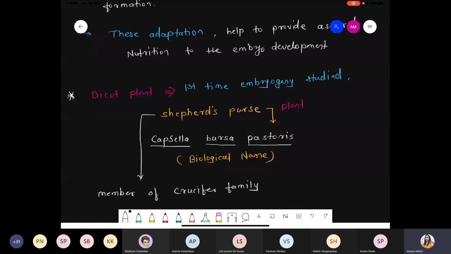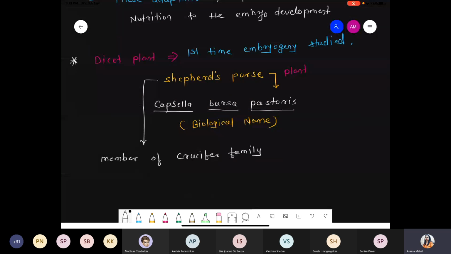Now we are taking the diagrammatic representation of how the embryo gets developed from the zygote. This process is called embryo development, and simply it is called embryogeny.